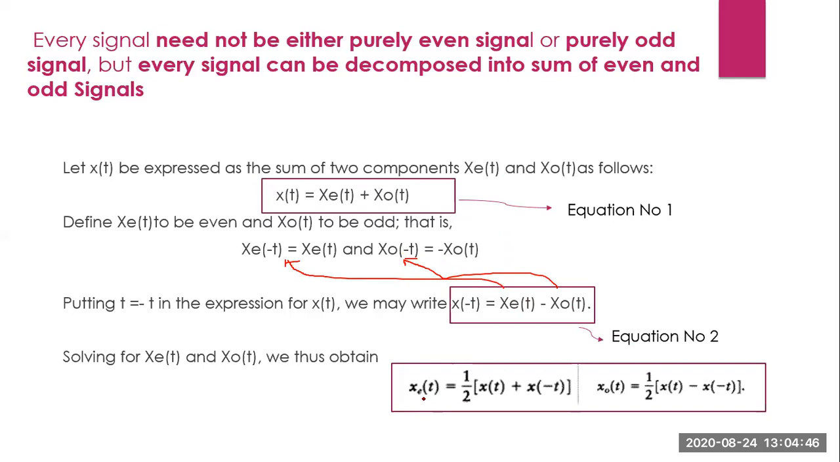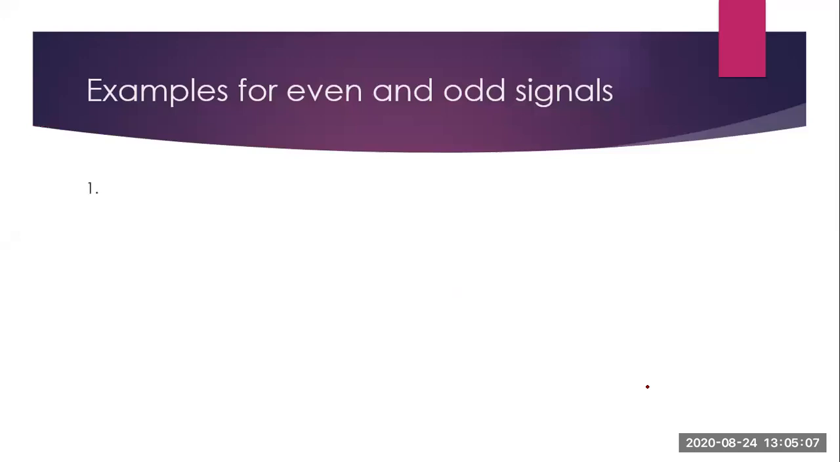You will be getting x e of t equal to half x of t plus x of minus t, and x o of t equal to half x of t minus x of minus t. So this is the equation for finding the even and odd components of a particular signal. Now we will see some examples of even and odd signals.